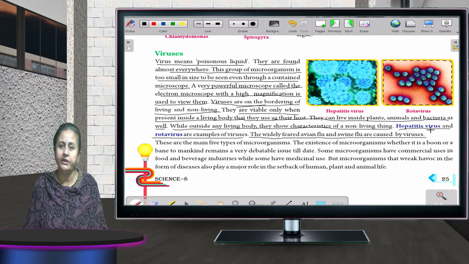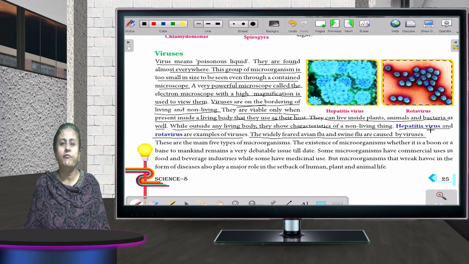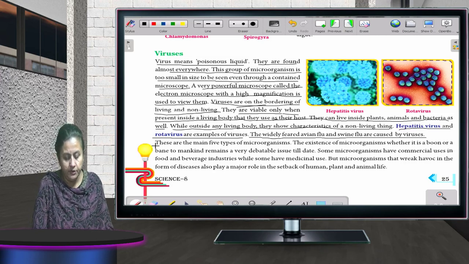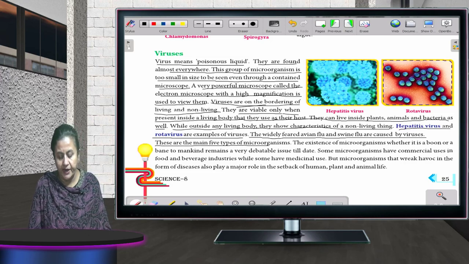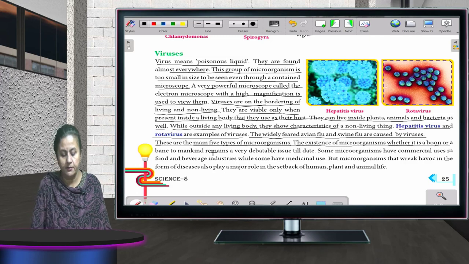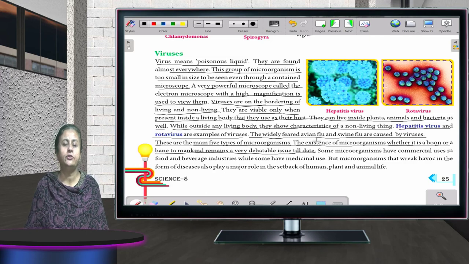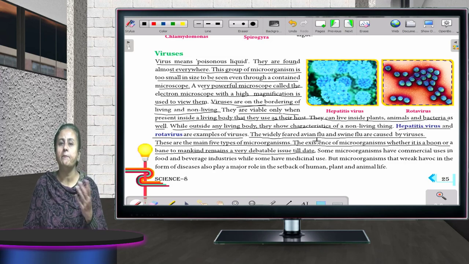Children, it is very dangerous. In case we come across any virus, what happens? If we get any sort of virus in the body, we become unwell. Now, there are 5 main types of microorganisms. Whether the existence of microorganisms is a boon or a bane to mankind remains a debated issue till date. Children, I told you in the beginning, everything has a merit and a demerit of its own. Sometimes it can be a curse for society and sometimes a blessing.